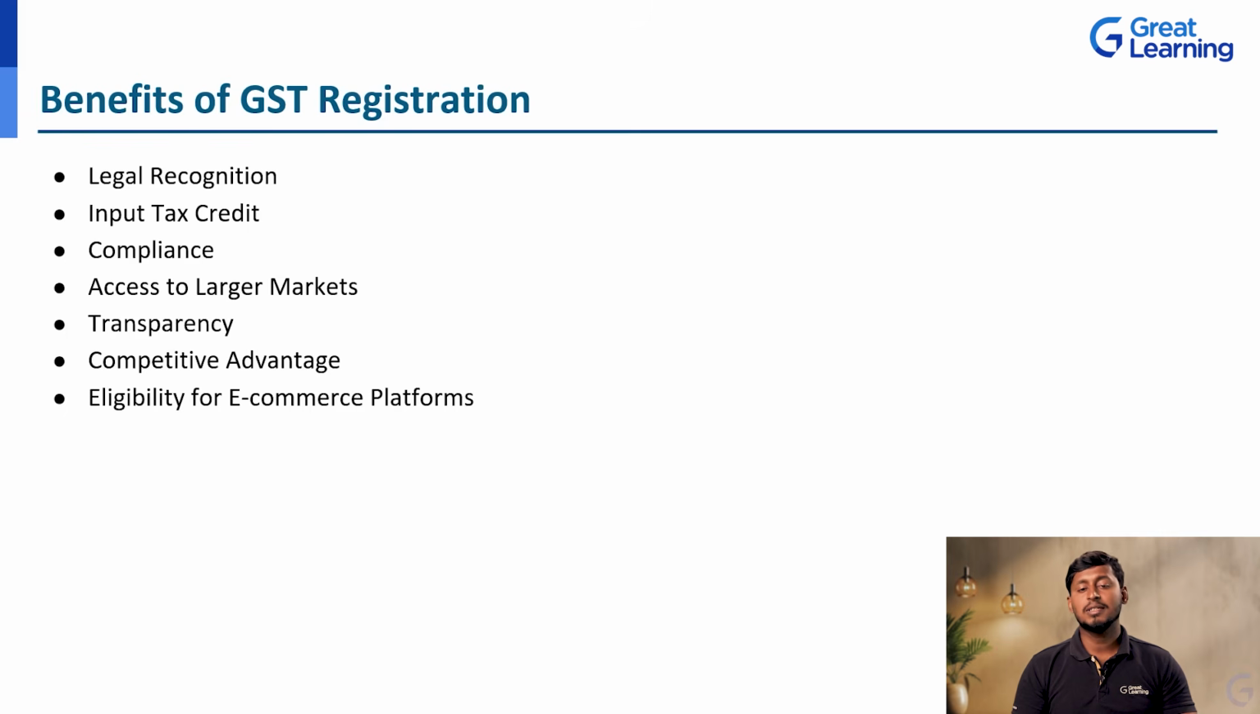Next, the transparency. If you are registered and a legally recognized business, then the transparency will be there. If any other person or any other shop requires, they can easily enter your GST number and see your turnovers, how you file the GSTs, and whether you are regularly paying the GST or not. All those things they can check. That transparency will be there.